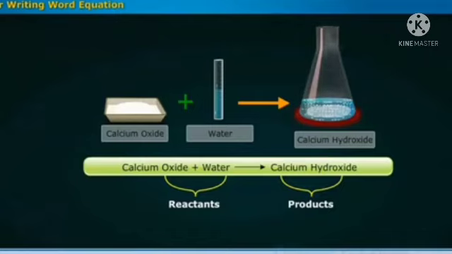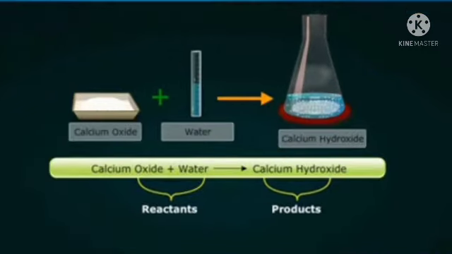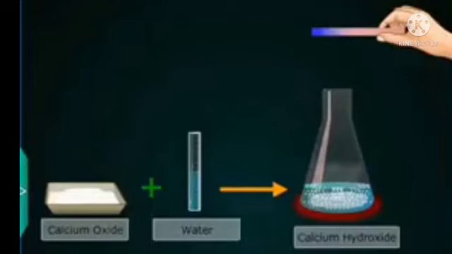Rule 1. Write the names of the reactants on the left hand side with the plus sign between them. Rule 2. Write the names of the products on the right hand side with the plus sign between them. Rule 3. Put an arrow between the reactants and the products. In order to show the direction of reaction, the direction of the arrowheads should point towards the products.